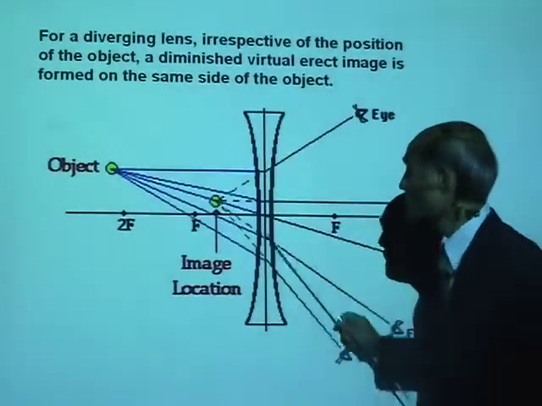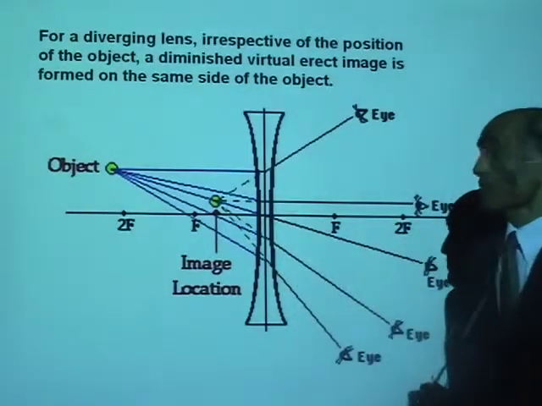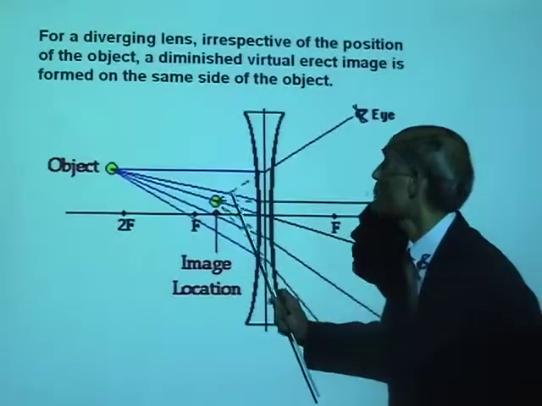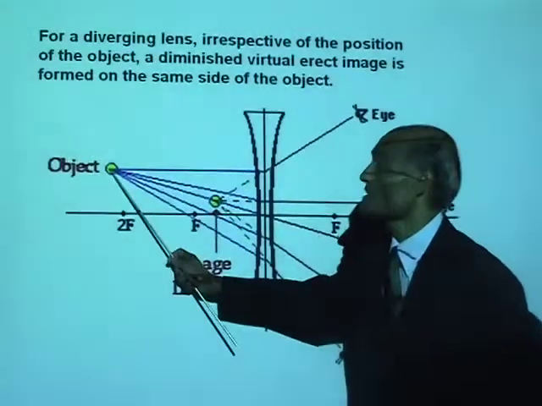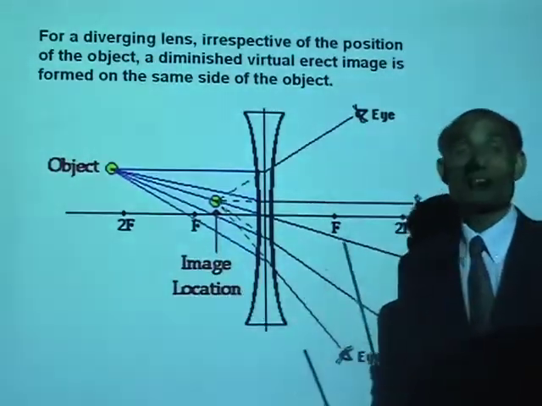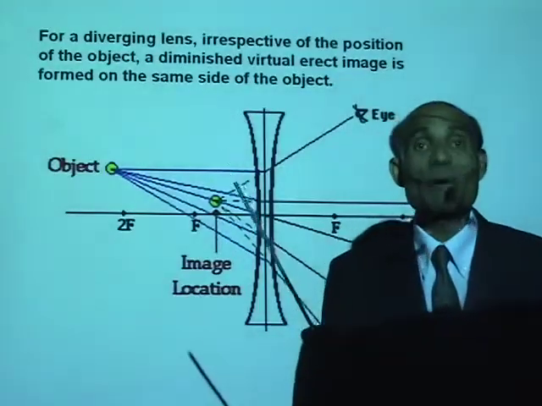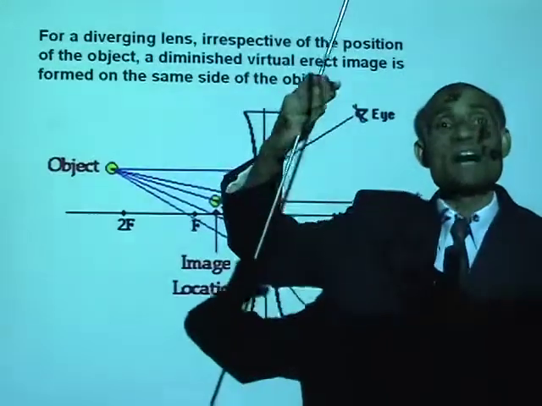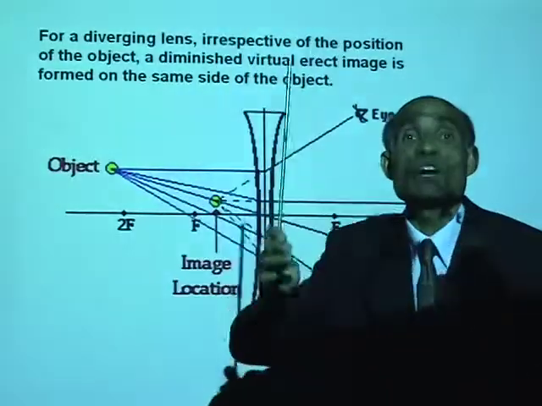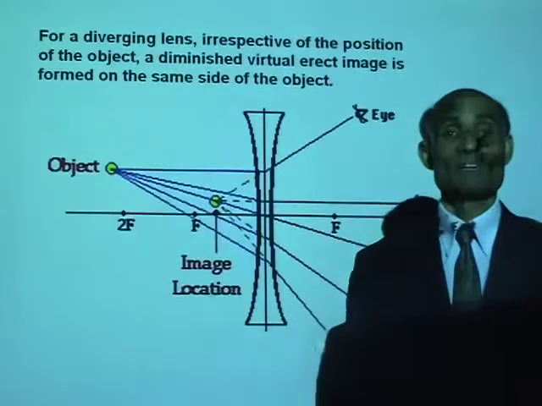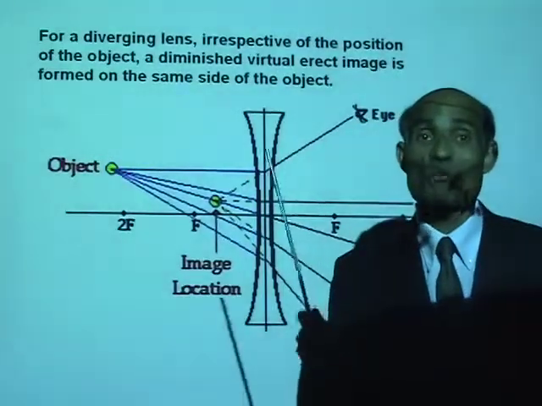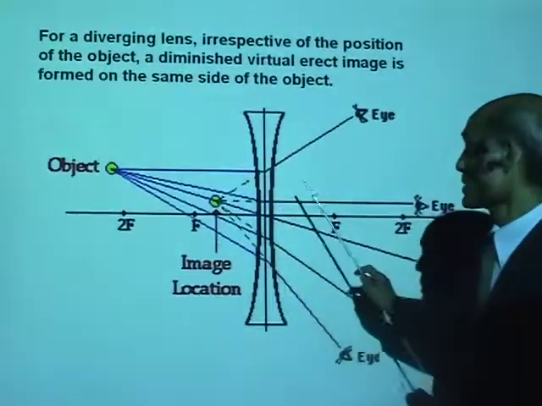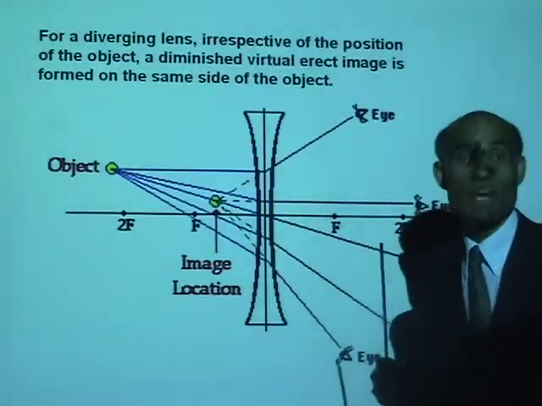If this is the object, you can see a diverging lens cannot form a real image, because the refracted rays that get diverged can never meet at a point. A real image can be formed only if the refracted rays meet at a point. For a diverging lens, that can never happen.